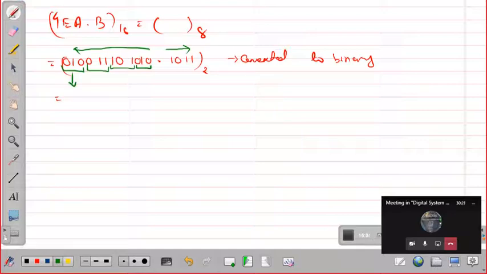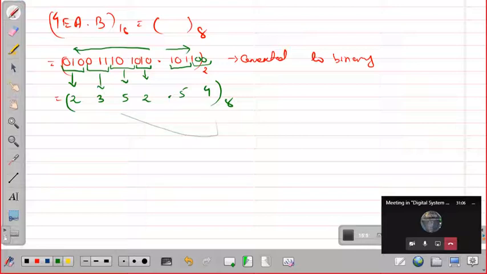So what will be this equivalent? 010 is 2, then 011 is 3, then 101 is 5, then 5, 010 is again 2. Okay, so here now we have to make groups. 101 is one group, then 1 is remaining. So to make a group, we have to put 2 more zeros here. So 101 will give you 5, and 100 will give you 4. 100 is 4, yes. So now this is the octal equivalent. Okay, this is the answer.